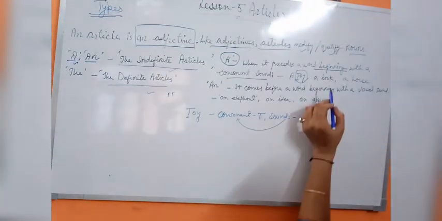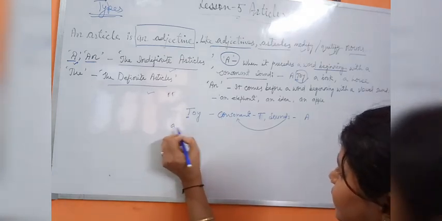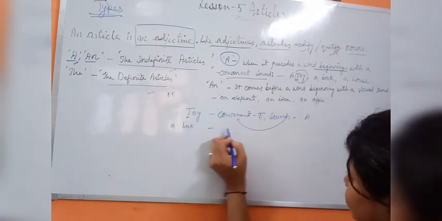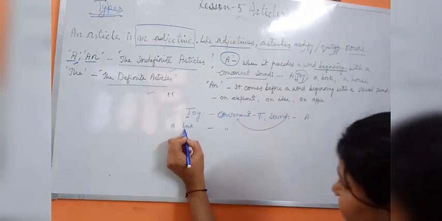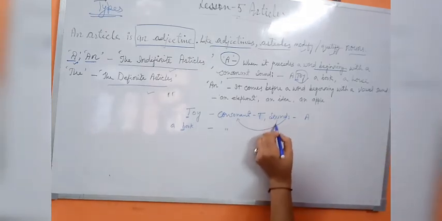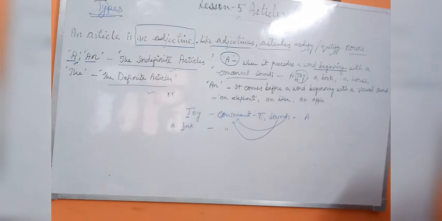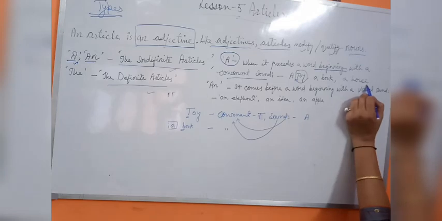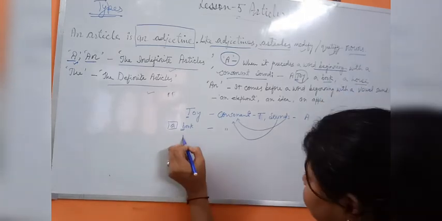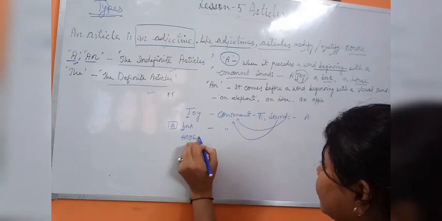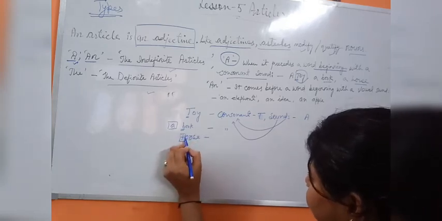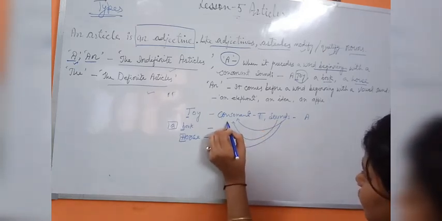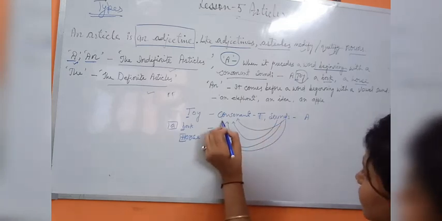Let us have a second example, book. Here we say a book. Why do we use a book? Because it starts with the consonant B and it sounds the same, like a consonant, so we use the article A. Now let's have the next one, horse. In horse, the H sound is coming, so it is also a consonant and sounds the same.